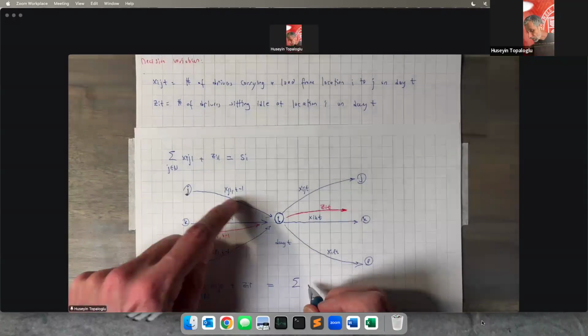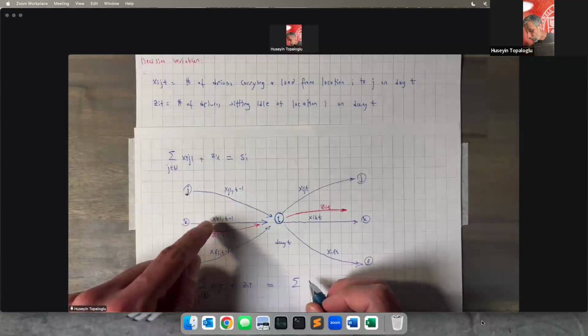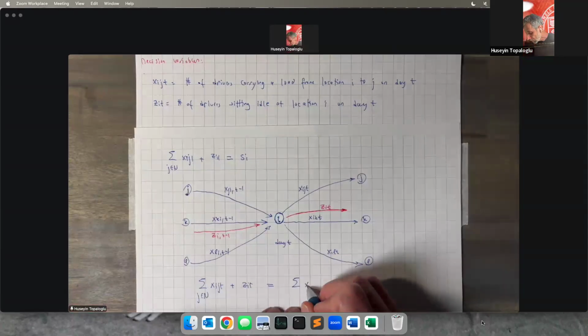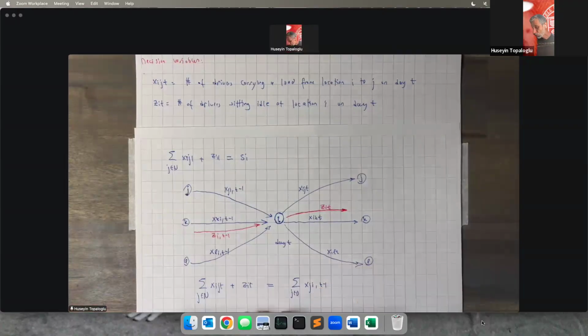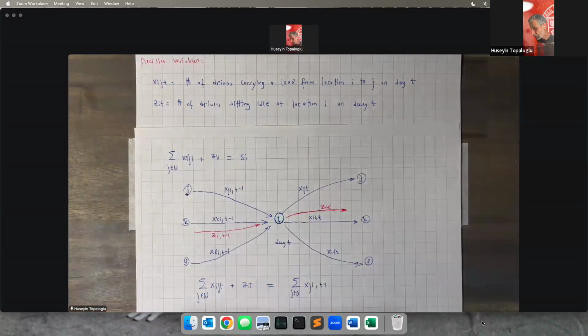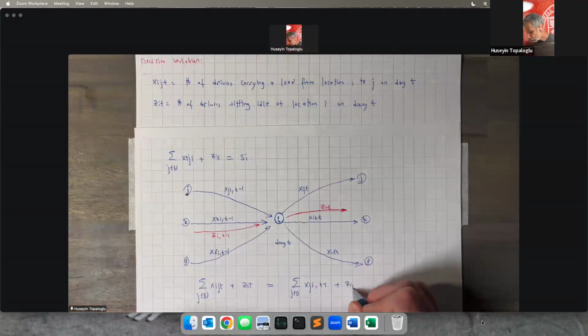So the number of drivers driving into location i on the previous day is x j i t minus 1, x k i t minus 1, x l i t minus 1, all added up. So that is given by x j i t minus 1 added over all j. And we also have z i t minus 1.